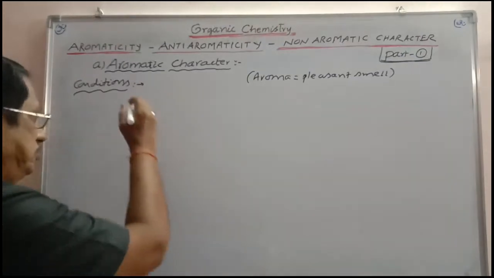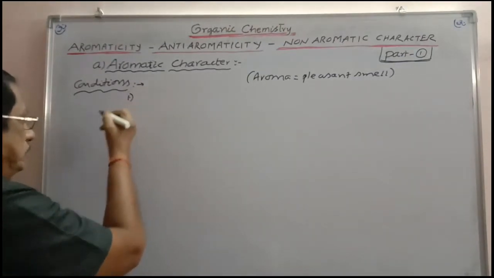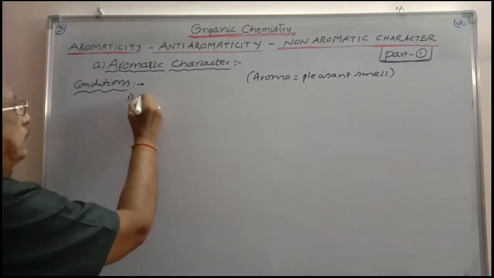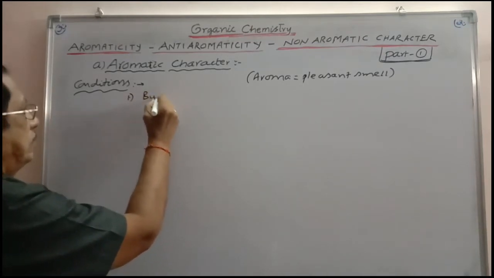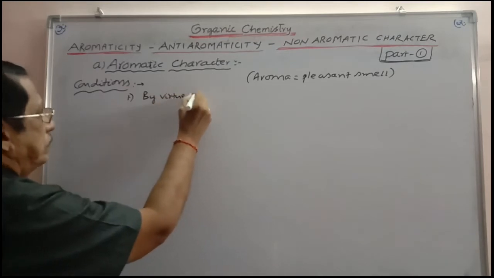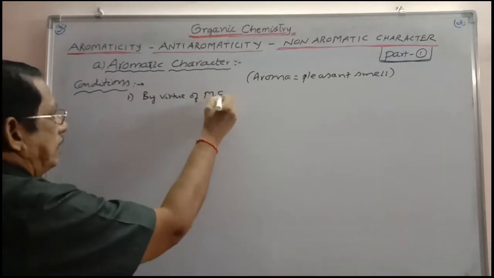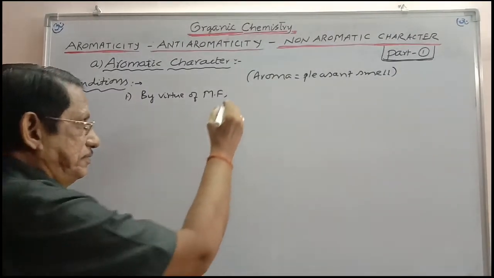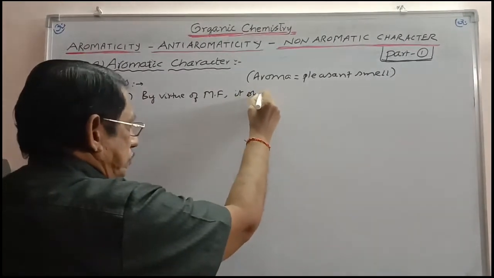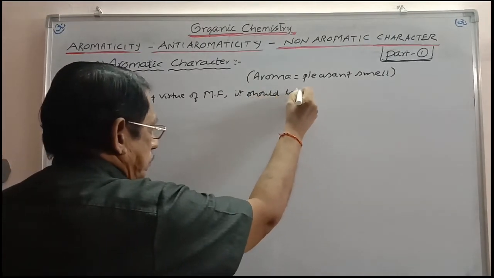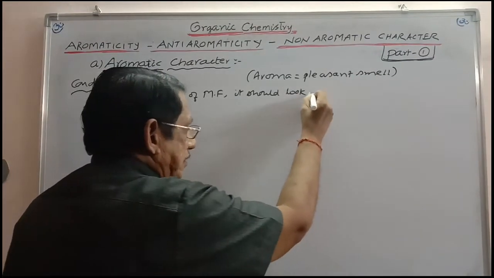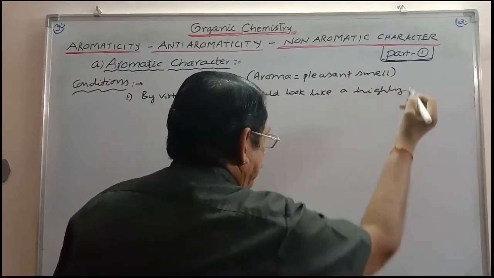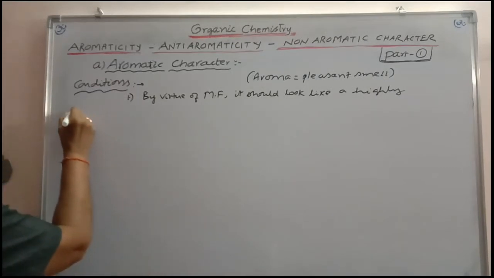Now, first condition, by virtue of molecular formula, a glance at the molecular formula, it should look like a highly unsaturated compound.